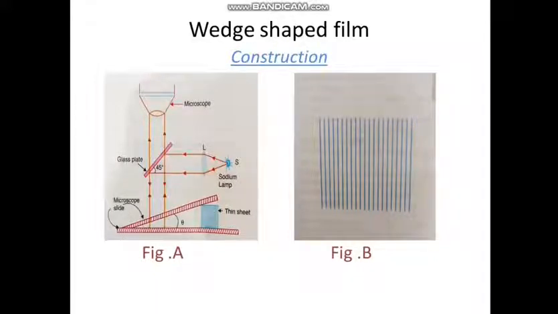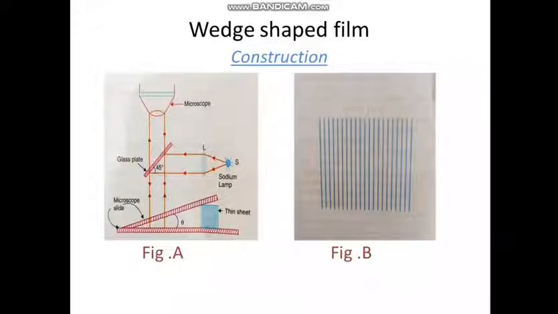In this diagram we are able to see how the wedge shaped film forms. This construction is the arrangement for observing the interference pattern in a wedge shaped film. Figure A shows the wedge angle is usually very small, of the order of a fraction of a degree.